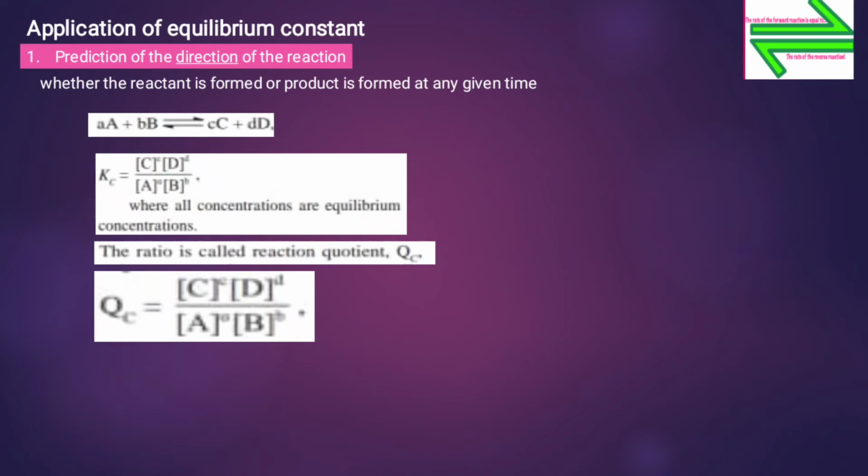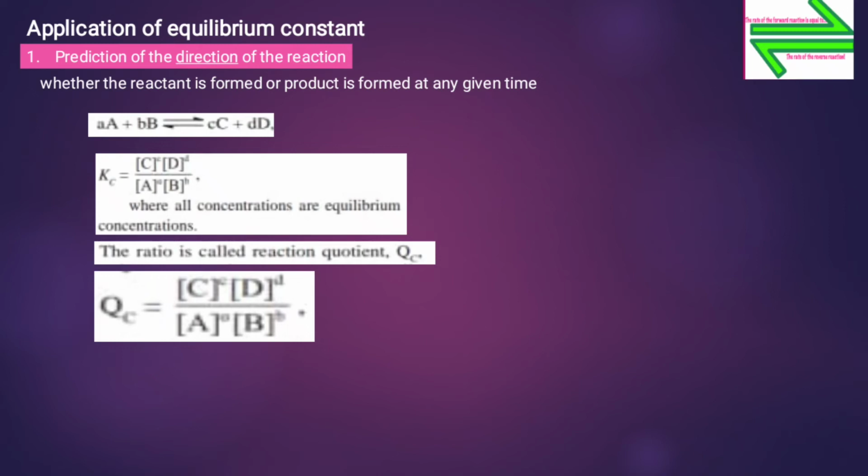So the reaction quotient, that is Qc, is equal to concentration of C raised to c into concentration of D raised to d upon concentration of A raised to a into concentration of B raised to b. That is, Qc will be equal to product of concentration of products upon product of concentration of reactants.